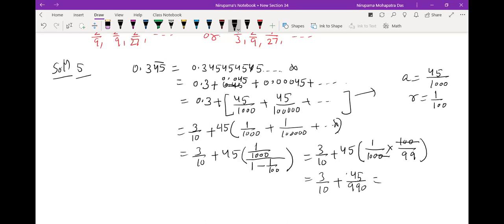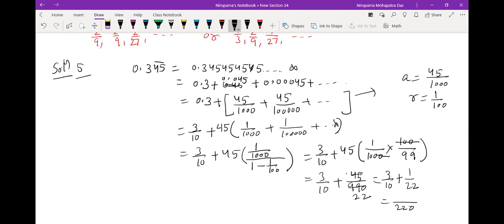You can cancel it. 3 by 10 plus, if you cancel it, 1 by 22, done. Okay, so now you can simplify this. 3 by 10 and this, you have 220.